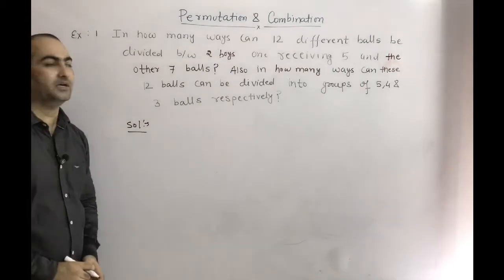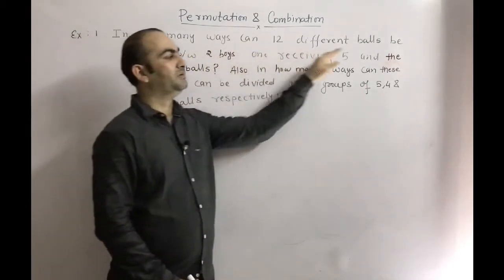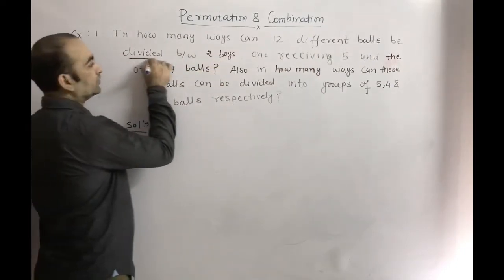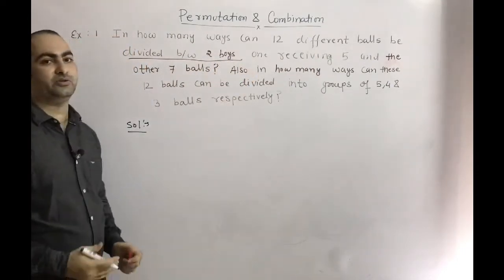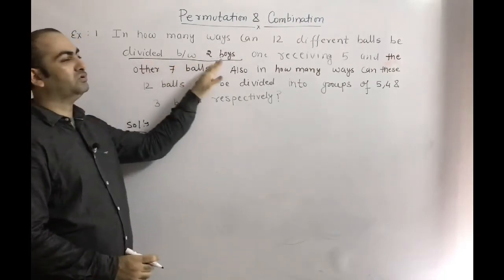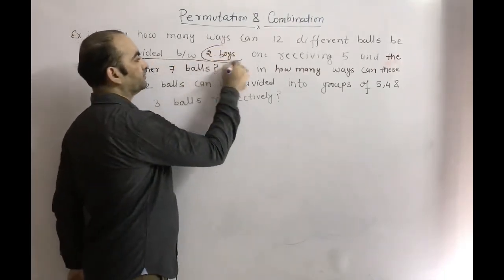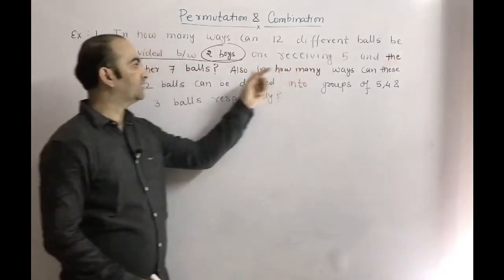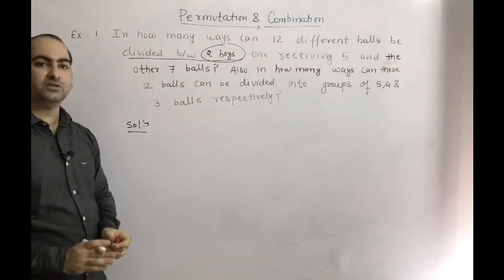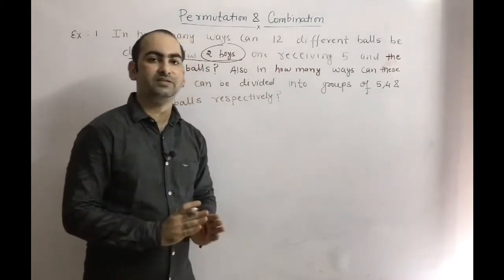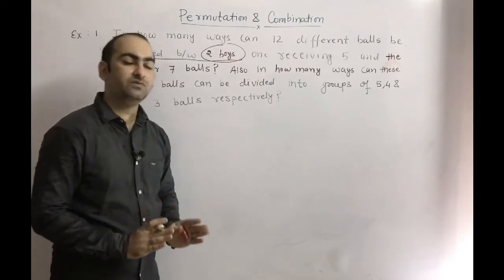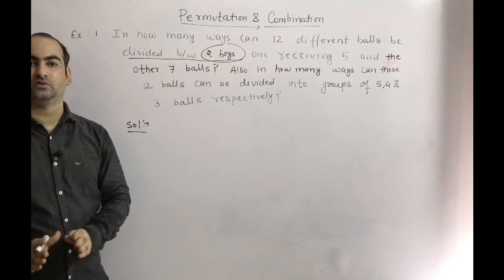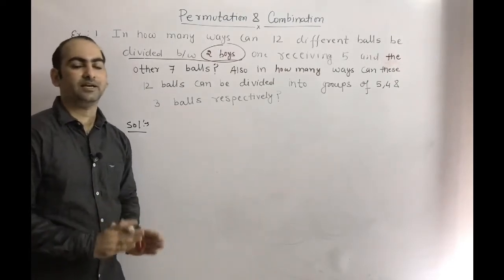According to the problem, we want to know in how many ways can 12 different balls be divided between two boys. Here it is mentioned that they are divided between two boys, so we have to do distribution. One receives 5 balls and the other 7 balls. But it is not specified which boy gets 5 balls and which gets 7 balls. Anyone can get 5 balls and the other can get 7 balls.